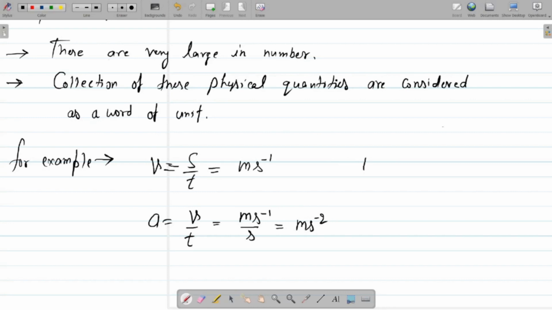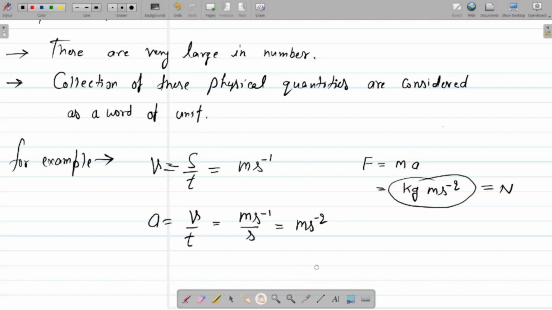And now suppose you want to find out the force acting on a body, and you know this is the mass into acceleration. This mass is a fundamental physical quantity, so it is measured in kg, and here this is the acceleration, which is meter per second square, and we know the whole quantity is known as Newton. So this is Newton.